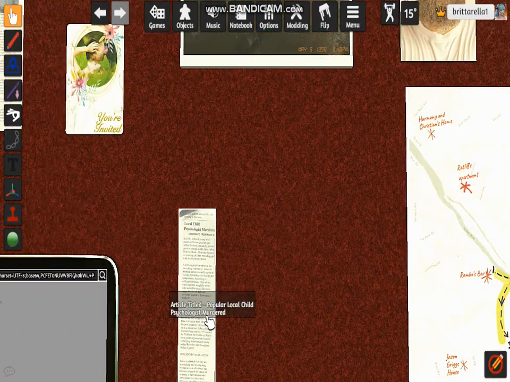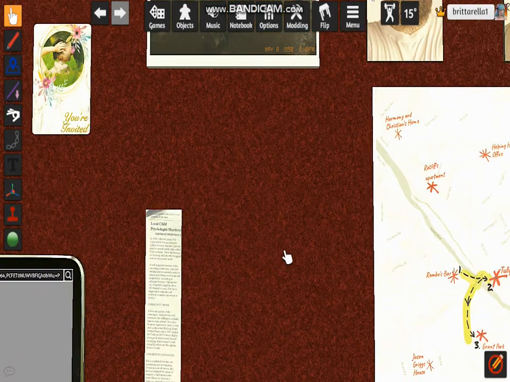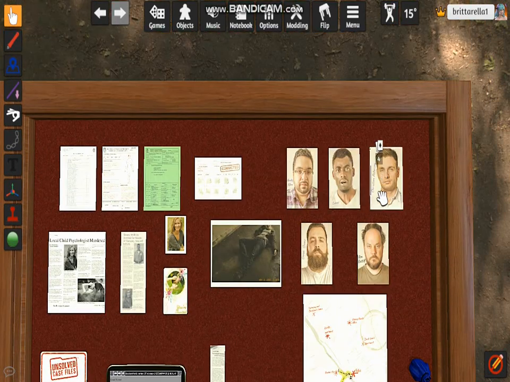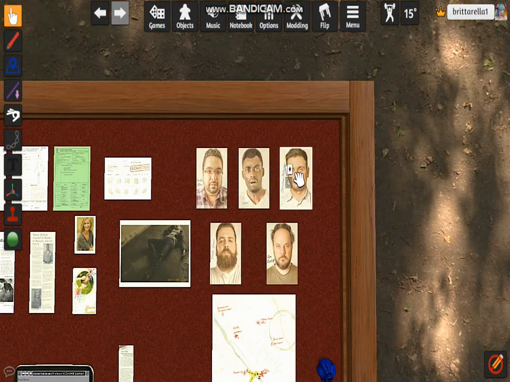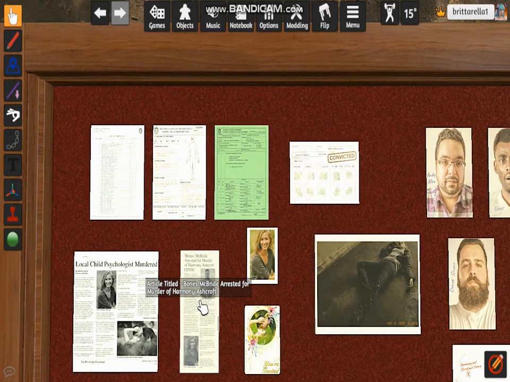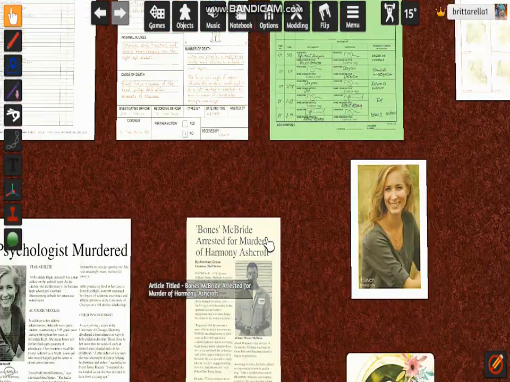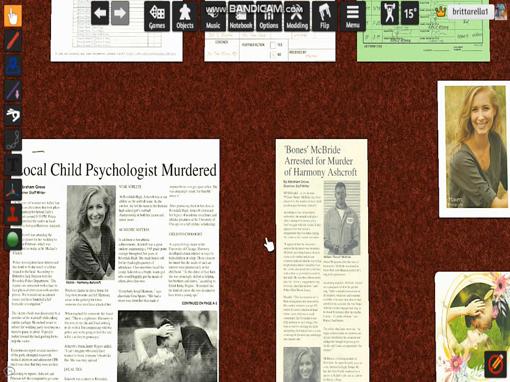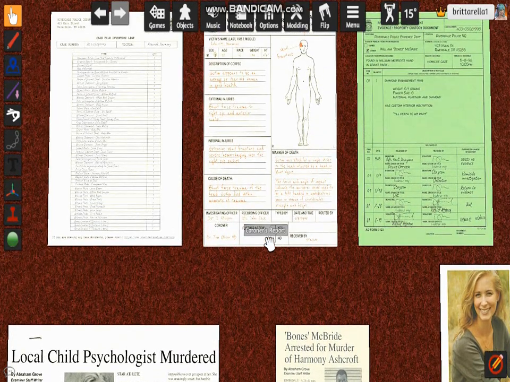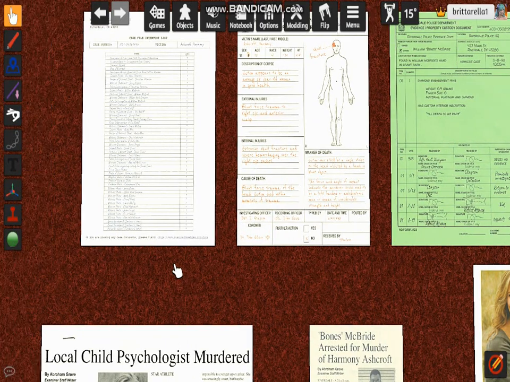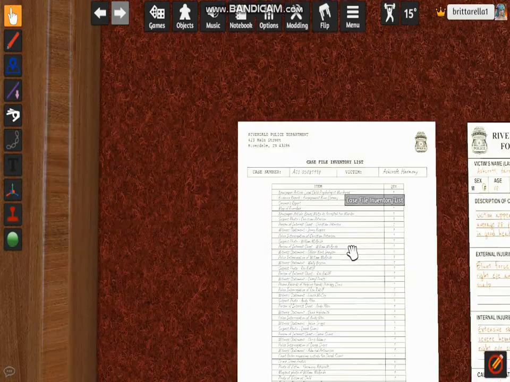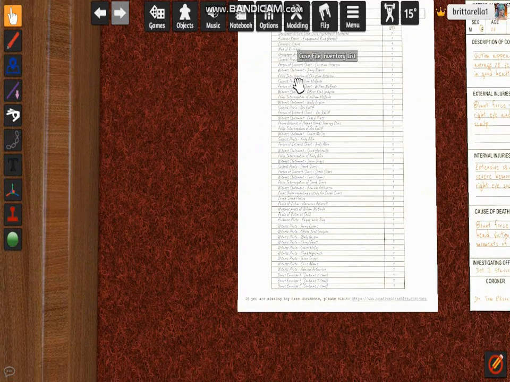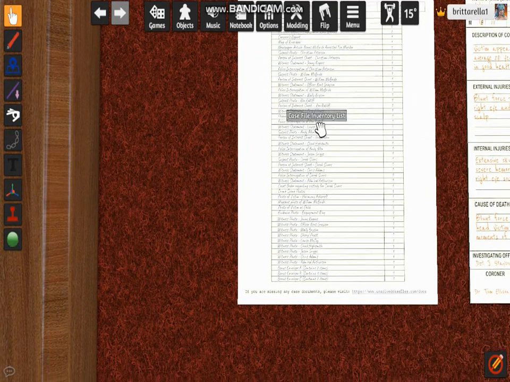I wonder if it's now time we check out the info of him. We should, but we need to figure out how to prove Bones' innocence. So I don't know where to start. And I know I should be reading this, but I can barely read it because it's so small.